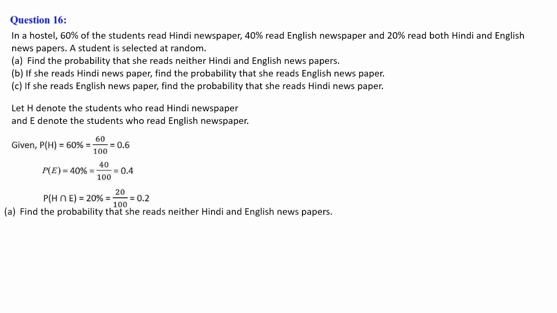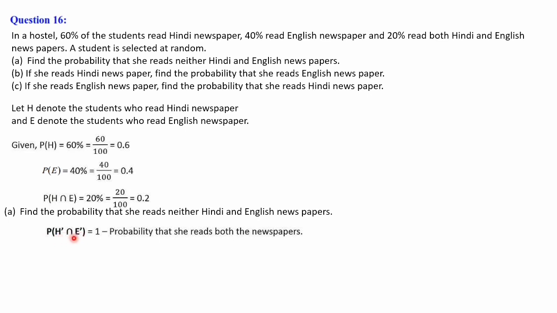The first part we have to calculate is the probability that she reads neither Hindi nor English newspaper. If a student is selected at random, we have to find the probability that she reads neither Hindi nor English. So we have to find P of H' intersection E', where H' means not Hindi and E' means not English.